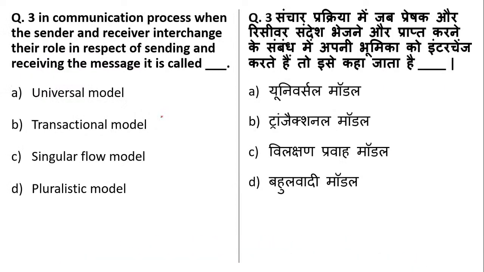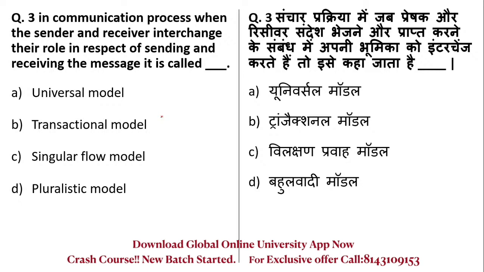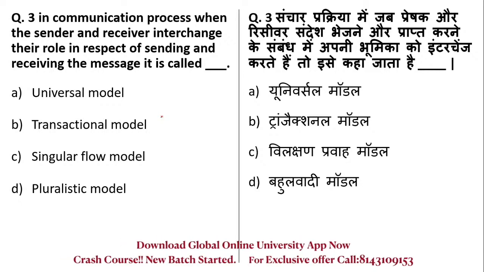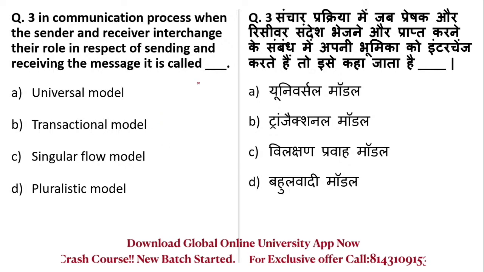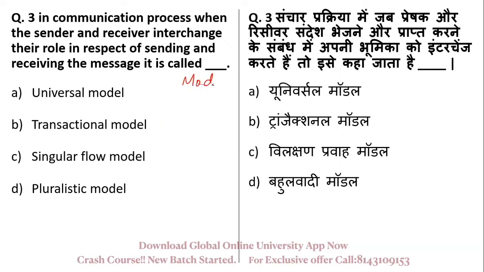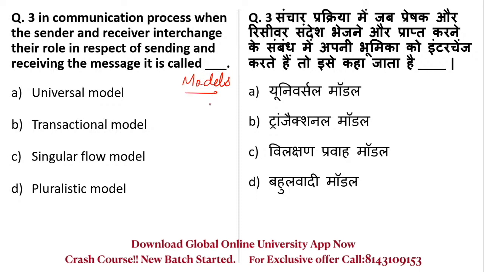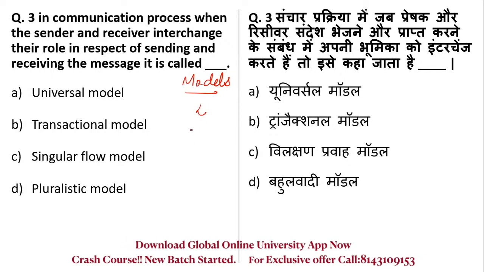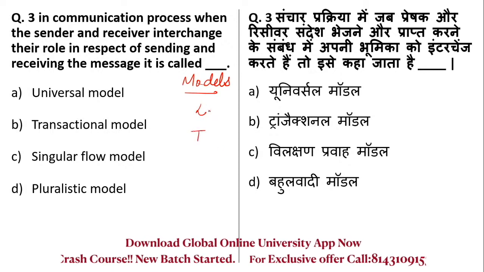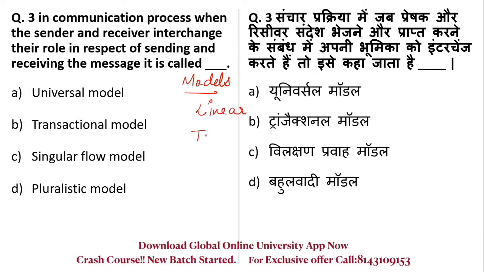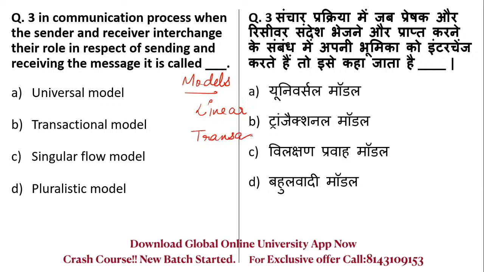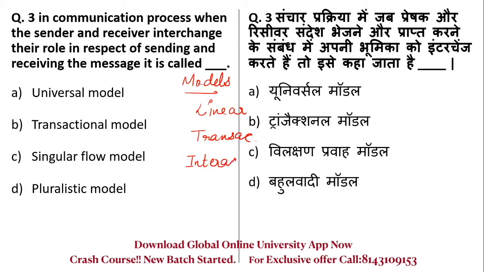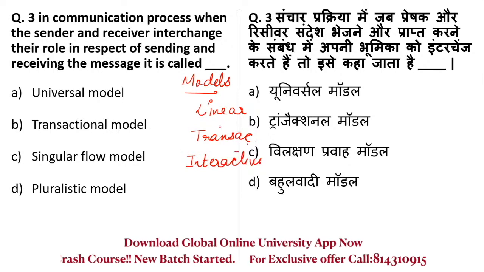In communication process, when the sender and receiver interchange their role in respect of sending and receiving the message, it is called... So here this question is related to models of communication. This is one topic of communication. There are three types of models, students. Linear model, transactional model, and interactive. So I'll tell you about all of these in detail.